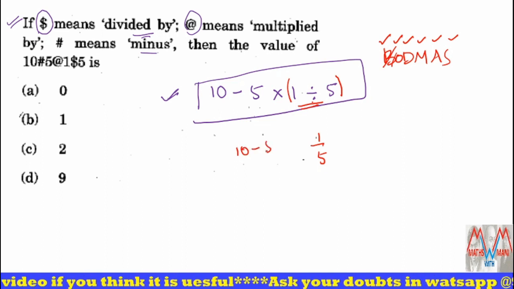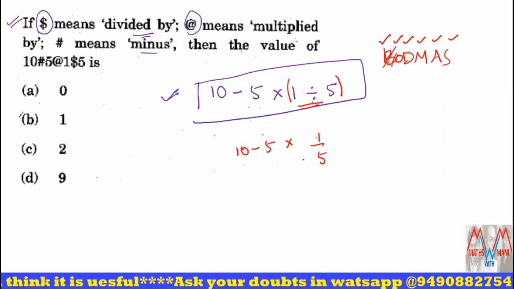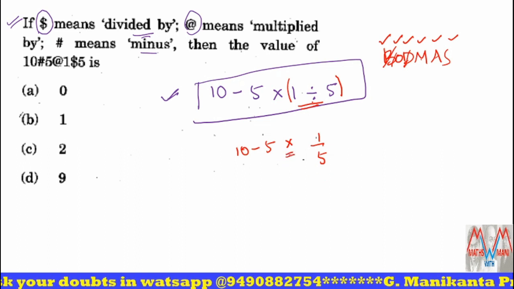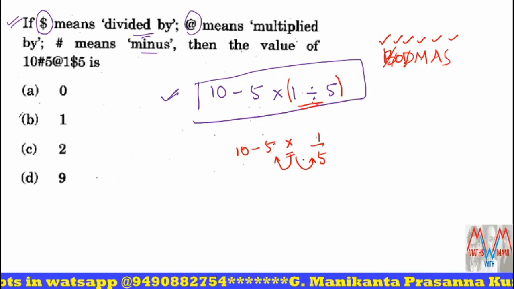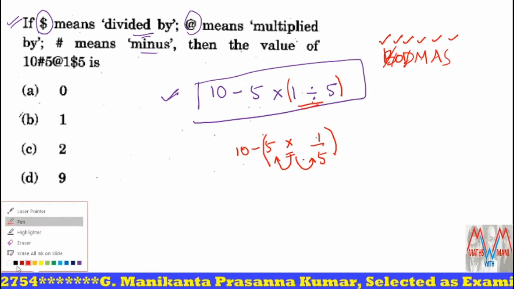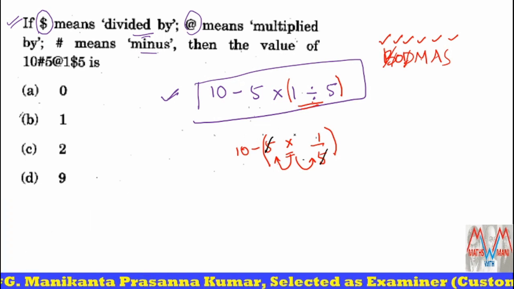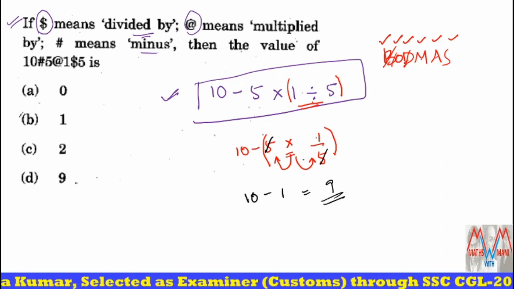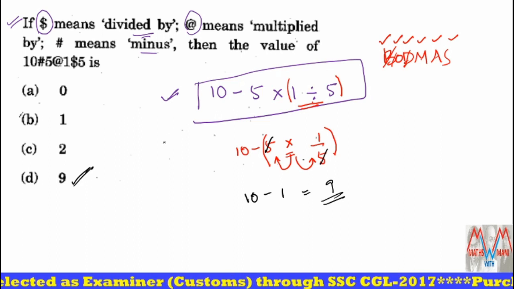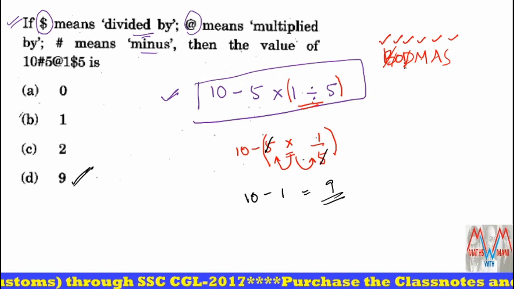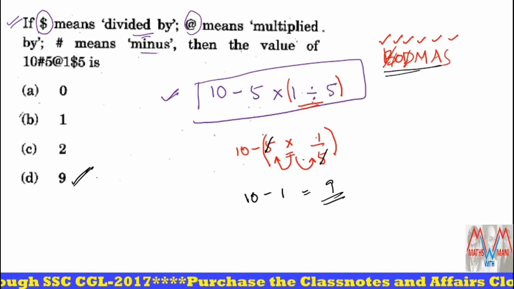So 10 minus 5 into 1 by 5. Next, after division, what is there? Multiplication. Here there is a multiplication. The numbers on the left and right of the multiplication should be in the bracket. So 5 into 1 by 5, the 5 cancels, so 1 into 1 is 1. So 10 minus 1 is equal to how much? 9. So the fourth option is the correct answer. Is it clear to all of you? So using the BODMAS rule, we can get the correct answer. Clear?